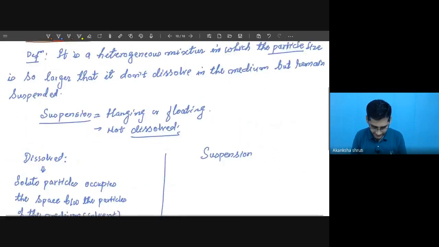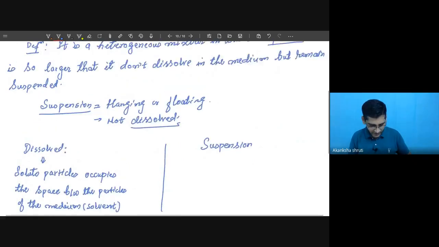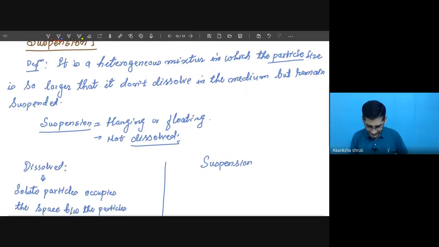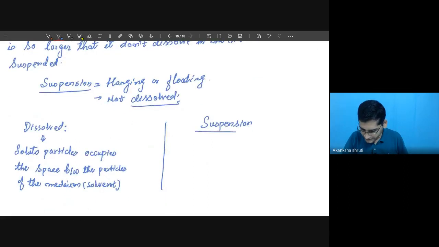I have also written the definition of suspension. In suspension, the important term is suspended, which means hanging. It doesn't dissolve.